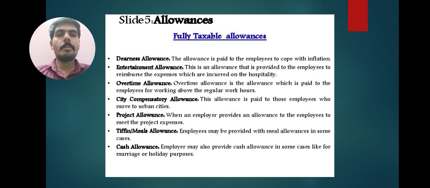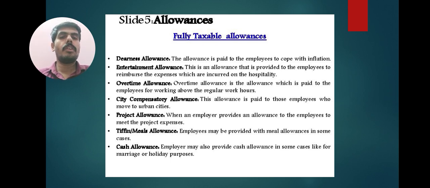Second one, entertainment allowance. This is an allowance that is provided to the employees to meet the expenses incurred on hospitality. Third one, overtime allowance. Overtime allowance is paid to the employees for working above the regular work hours. City compensatory allowance, that means CCA. This allowance is paid to those employees who move to urban cities.